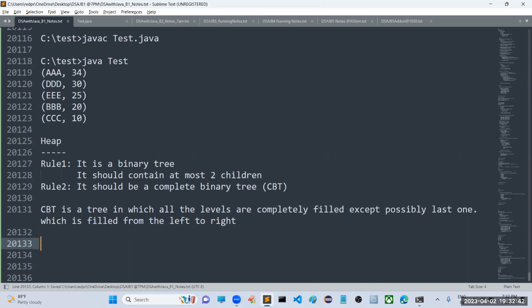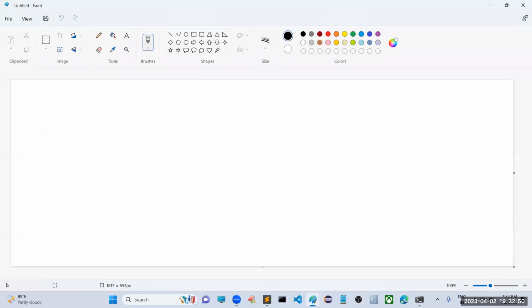I will give some examples so that you can understand very clearly. Let me take one simple diagram here. I have a root node, then we have children. Is it a complete binary tree? Yes. Why?